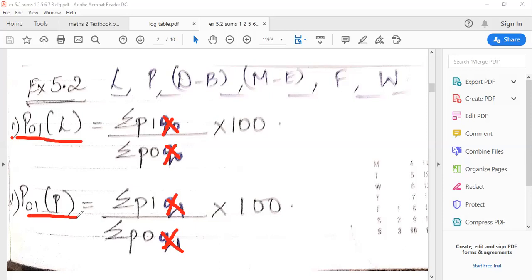The formula starts with a price index number. What did we study in the last lecture? What is the formula for price index number? Summation P1 upon summation P0 into 100. That is the formula we studied, right? Same I have written for Paasche also: summation P1 upon summation P0 into 100. So first you will write summation P1, leave a little space, upon summation P0, again leave some space, multiply by 100. Same you will do for Paasche: summation P1, leave space, upon summation P0, leave a little space, into 100.